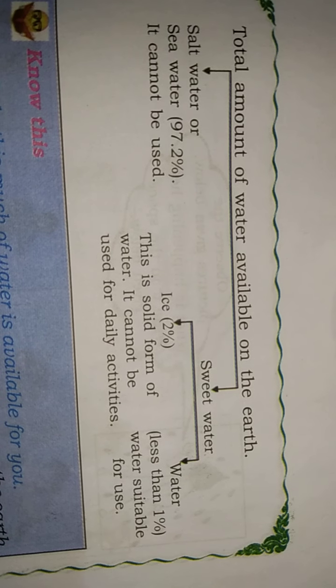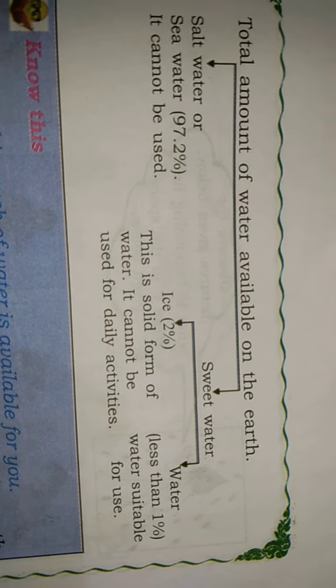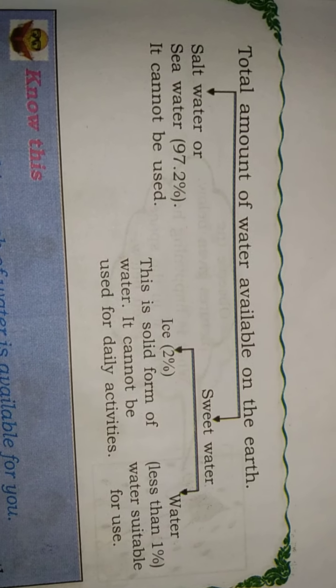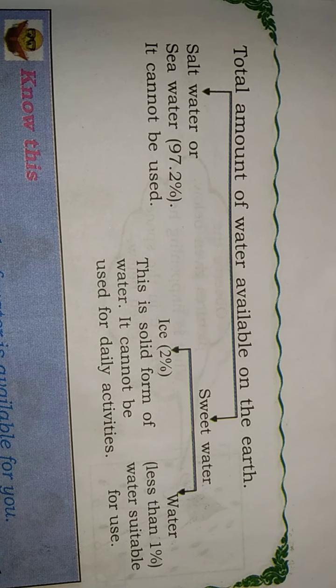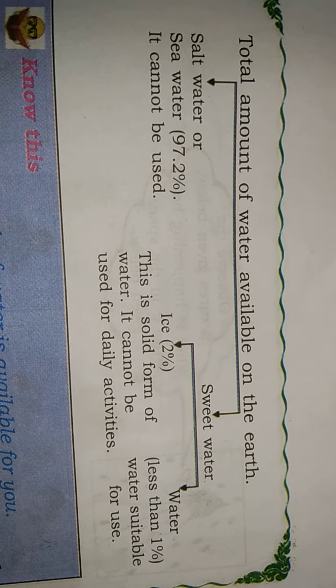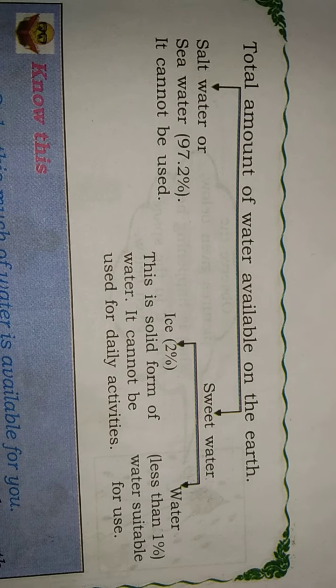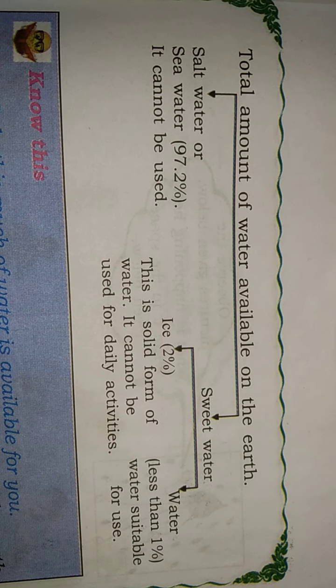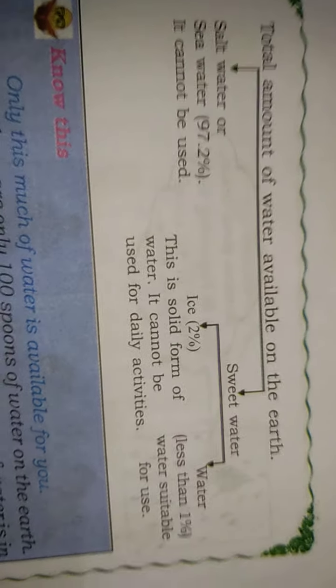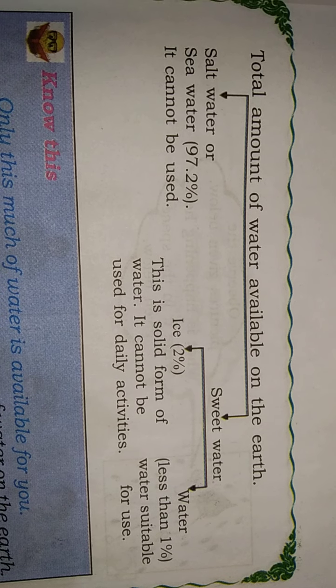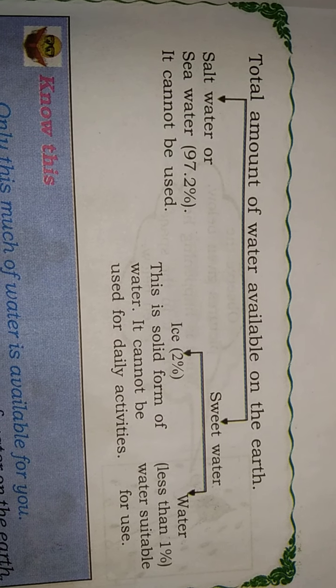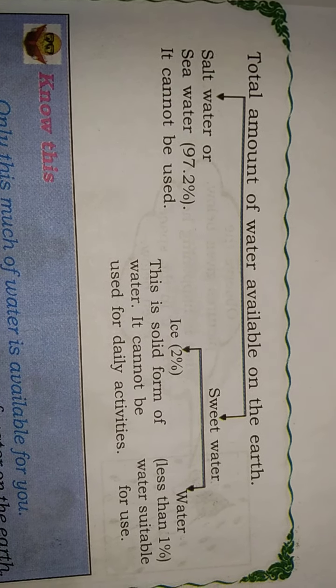Next, we are going to discuss the total amount of water available on the earth. Salt water or sea water is 97.2% of the water on the earth, but it cannot be used.